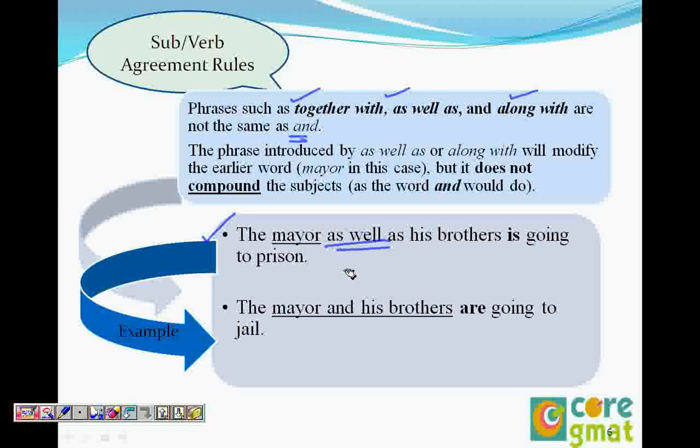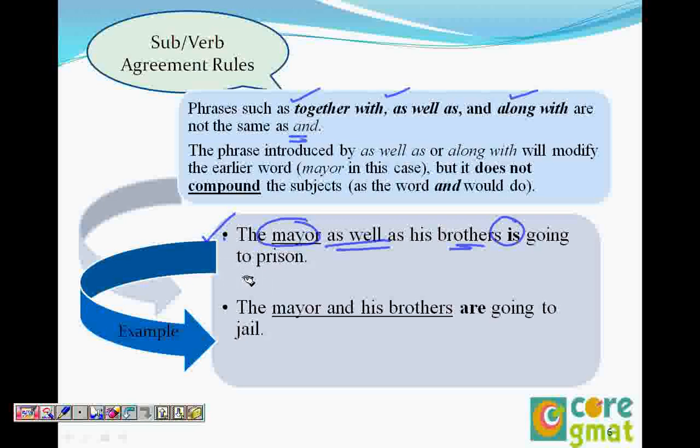So you're saying that together with, as well as, along with do not make it plural if there's anybody else joining. For example, in this one, the mayor as well as his brothers is going to prison, the noun will always be mayor. As well as the brothers will not have an impact on the verb. So we have to see what the first noun is. If the first noun is plural, we take a plural verb. If the first noun is singular, we take the singular verb. But in case of and, it is always plural.